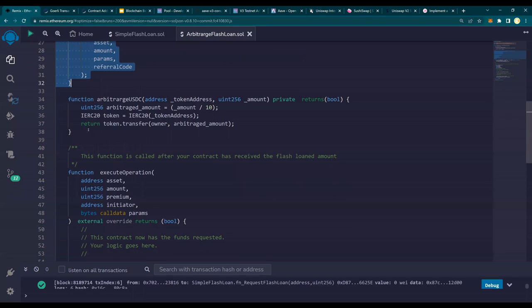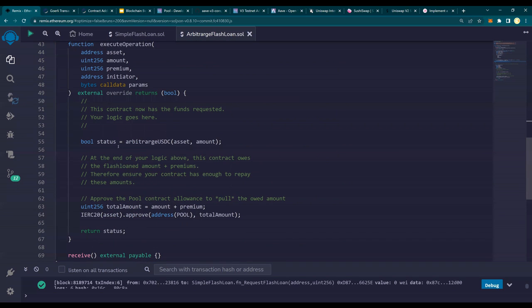So this is a small arbitrage function that assumes that whatever the amount I put in, I'm going to get 10% profit. So this is a very simple math calculation. This is the only step which does all the trick. This is transferring that token back to the owner. And then here I am calling this arbitrage, assuming you were going to call the Uniswap or whatever, right?